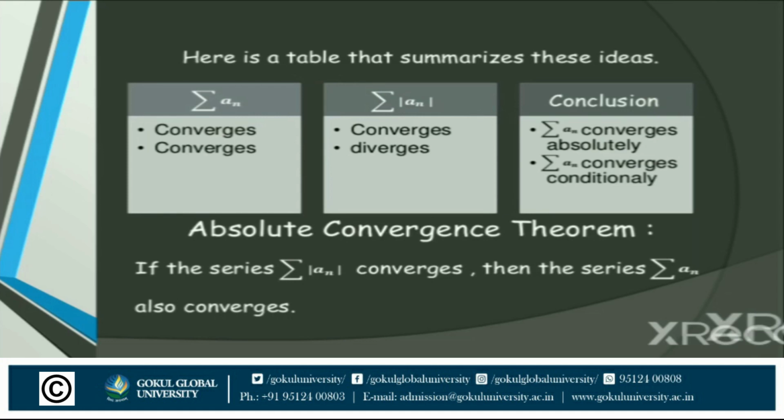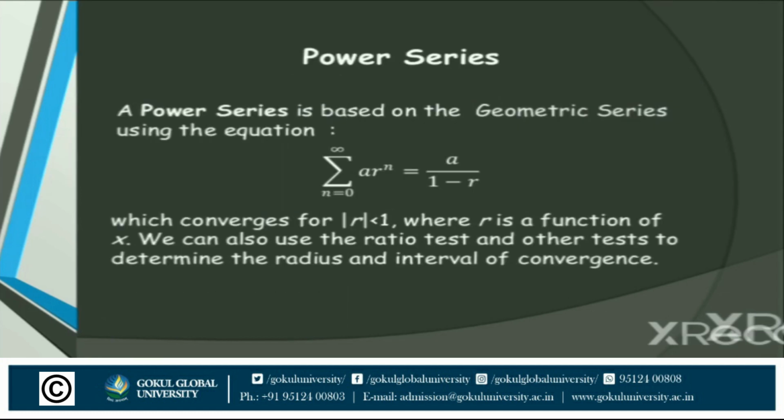Okay, now next is the power series. What is the definition of a power series? How can we define a power series? A power series is based on the geometric series, using the equation summation, n running from 0 to infinity, of a r^n is equal to a upon 1 minus r, which converges for modulus r less than 1, where r is a function of x. We can also use the ratio test and other tests to determine the radius and interval of convergence. So a power series is analyzed by the ratio test and other tests.